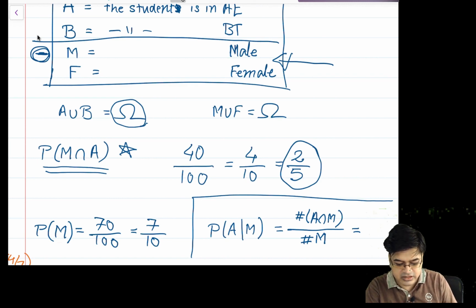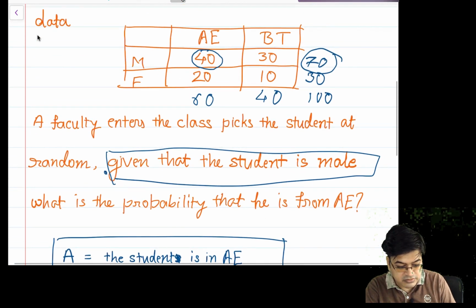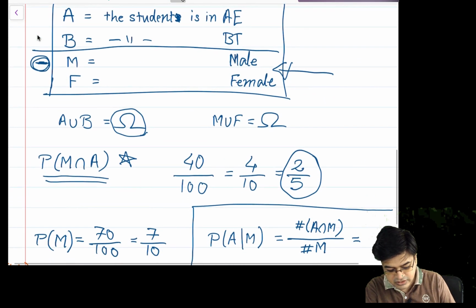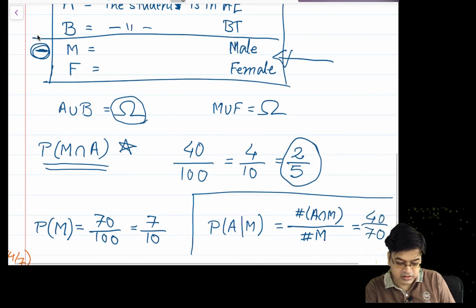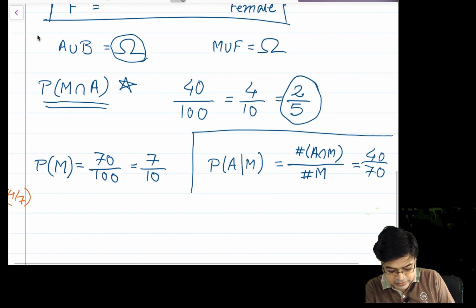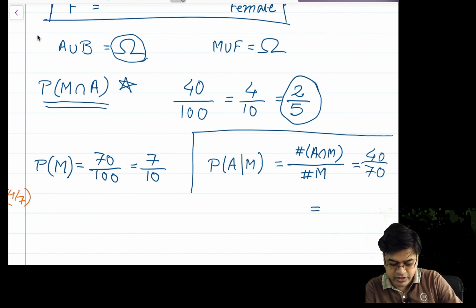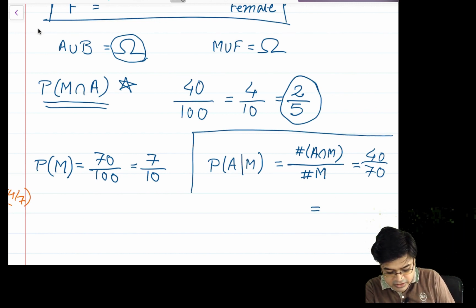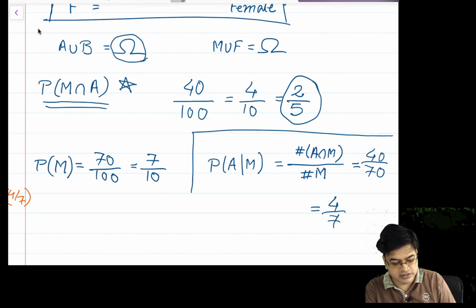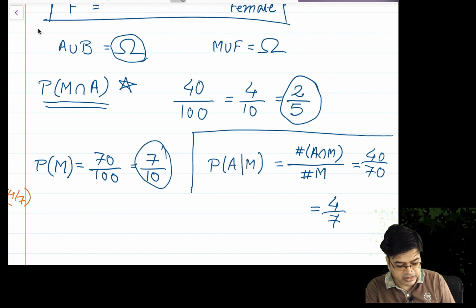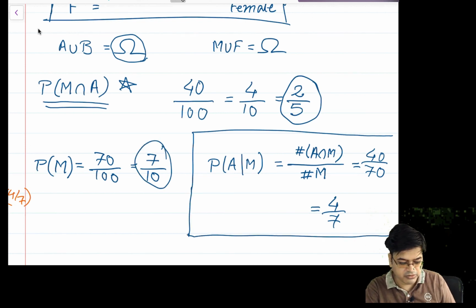This should be a valid answer. Right? So in this case, the number of students in A intersection M is 40 and the number of students who are male is 70. So it is 40 by 70, which is also equal to 4 by 7. Now we already have some computations like this, 2 by 5 and 7 by 10. Can this computation reveal something about the probabilities? Let us see.